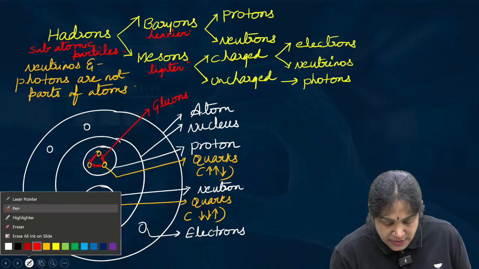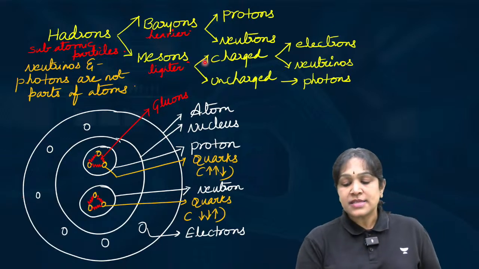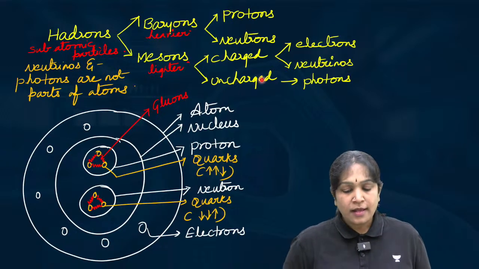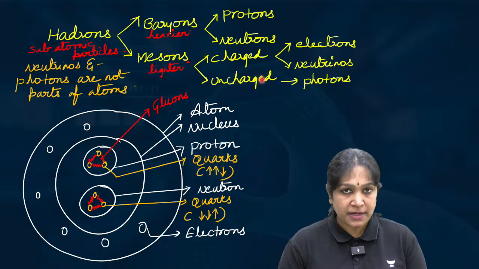Then mesons are again two types: charged mesons and uncharged mesons. And mesons are very unstable.